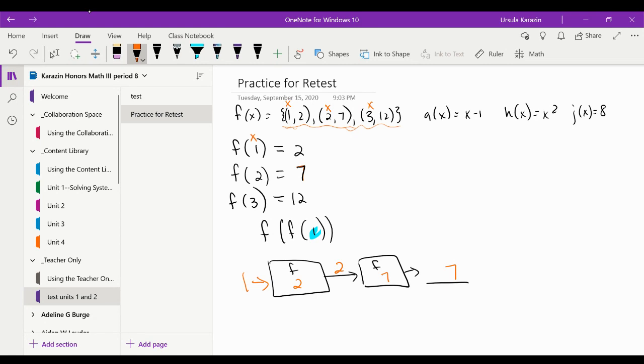And for this last one down here, this j of x, there was a little bit of confusion on this one as well. I want to point out that since it says j of x equals 8, that means it makes no difference what you put into j, you will get 8. So if you put in -2, you get 8. If you put in 0, you get 8. If you put in 42, you get 8. Doesn't make any difference what you put in, you get 8. All right, so I'll put a little pause here as well.